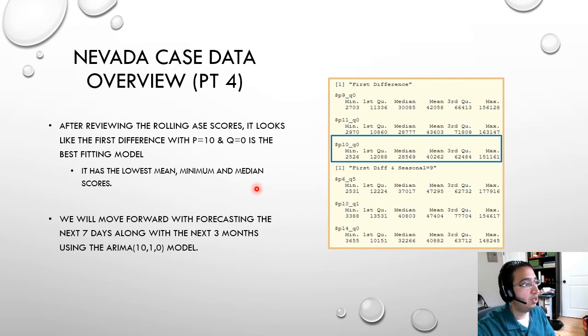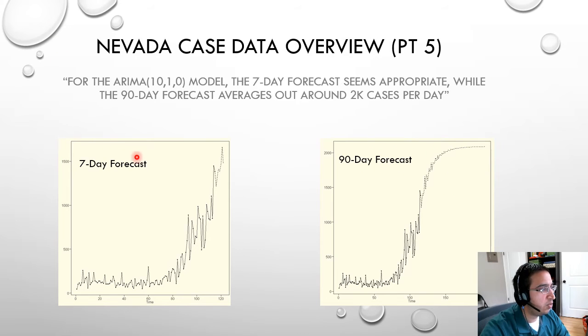After running the model and getting all the phis and thetas for each using tswge's estimate function, we were able to identify that the first difference, p equals 10, q equals 0, actually provided the best fitting model. It had the lowest mean, minimum, and median scores when comparing the rolling ASE scores amongst the 6 different models we ran. We moved forward with forecasting the next 7 days as well as the next 3 months using the ARIMA(10,1,0) model. As you see within these images, for the ARIMA(10,1,0) model, the 7-day forecast seems appropriate, while the 90-day forecast averages out at around 2,000 cases per day.